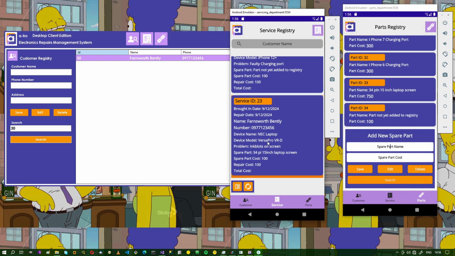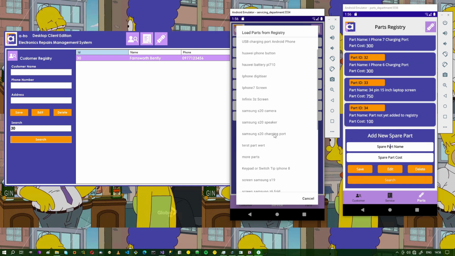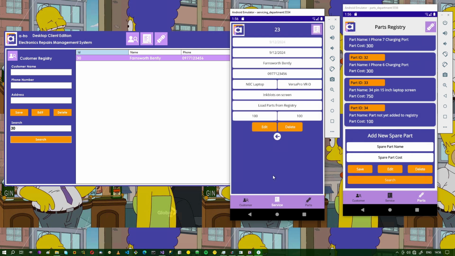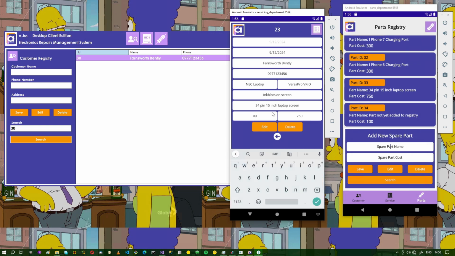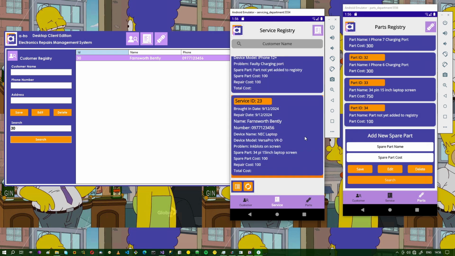So let's just go in again. Let's click on this, make some edits. Okay, ink blots on screen. So we'll come here and look for that spare part. Okay, 34 pin 15-inch laptop screen. We'll select that. So that's the price there. So price plus labor. So let's say servicing fee. So servicing fee will be 350, for example. Then we edit that. So updating service info in service registry. All right.